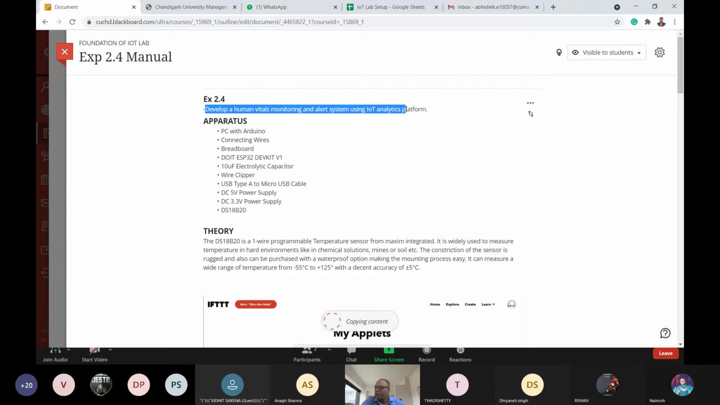We will develop a human vital monitoring and alert system using IoT analytics platform. Okay, so this IoT analytics platform we are using to monitor the vital information of a human.